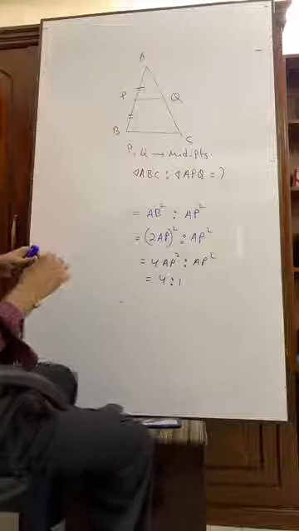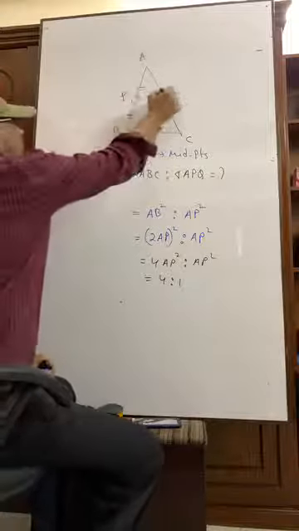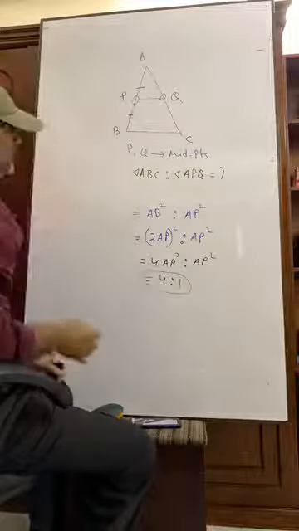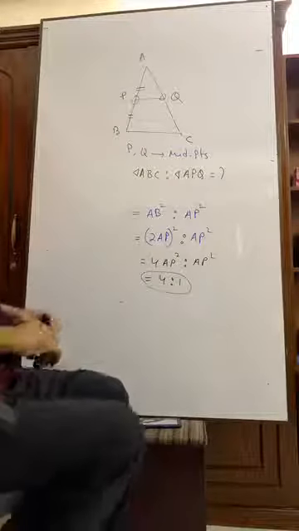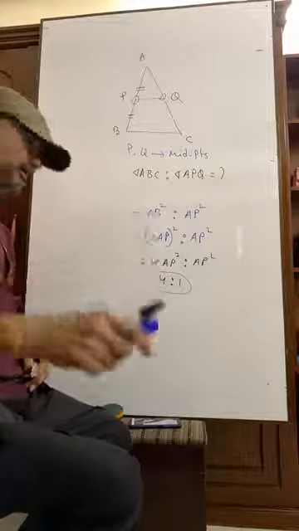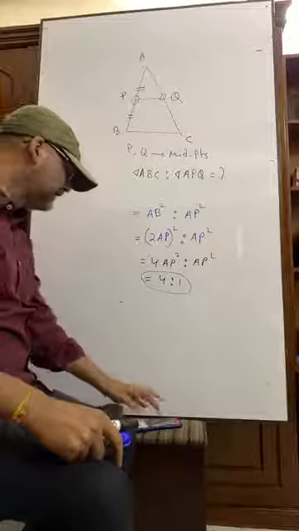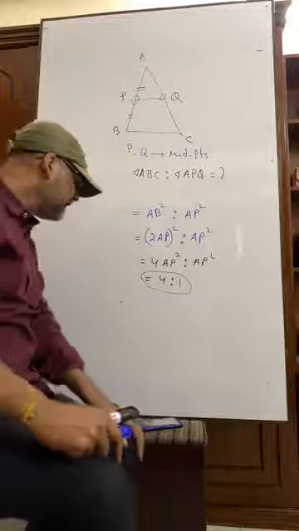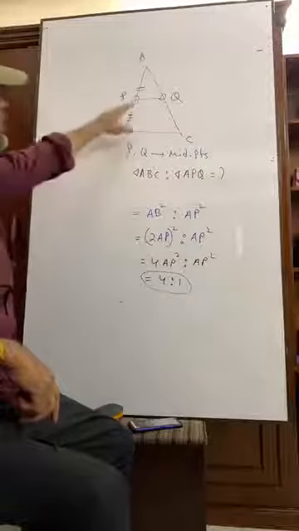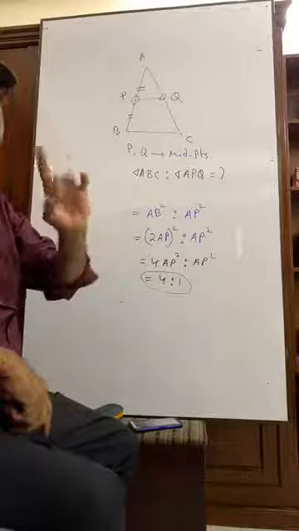So in case of midpoints, if it is mentioned that these points are the midpoints, your answer will always be 4:1. But if they are not midpoints, your answer will not be 4:1. Please try to understand. In the exam hall, you may be confused, so to answer it very easily and quickly, remember one thing: it depends whether the midpoints are given or not. If the midpoints are given, it means the area ratio will be 4:1. Okay? Please try to understand.